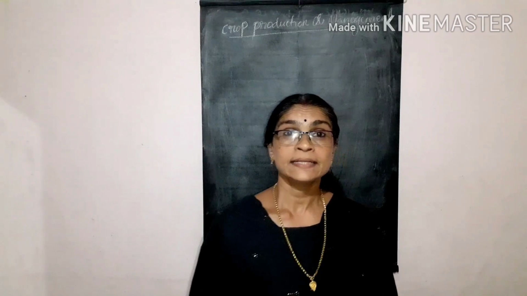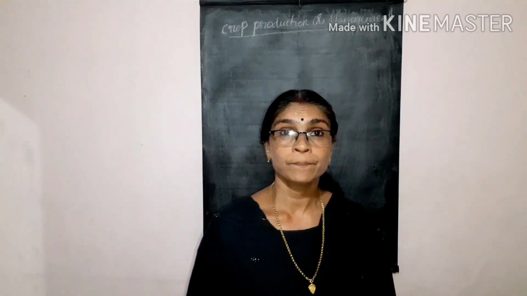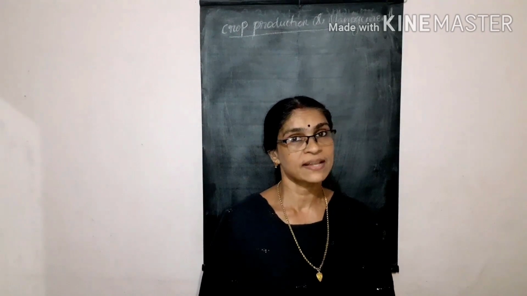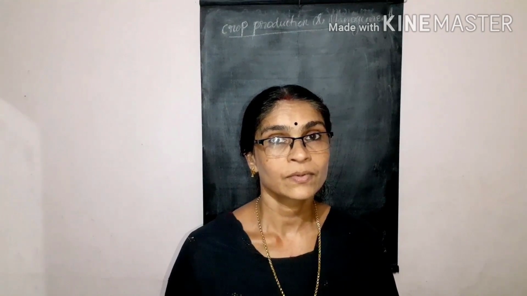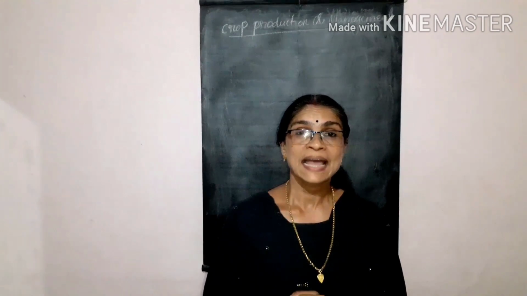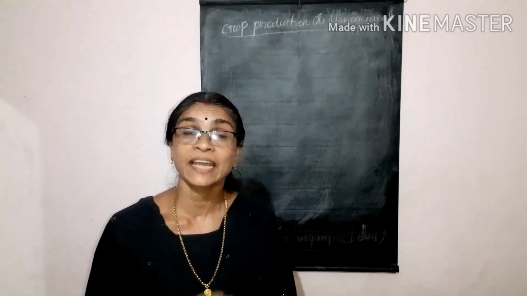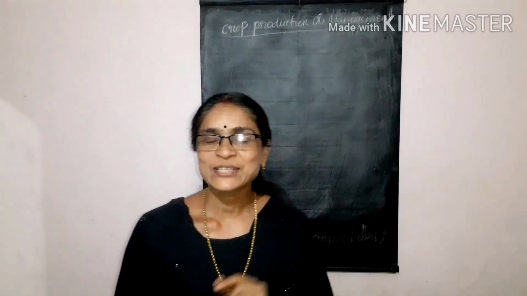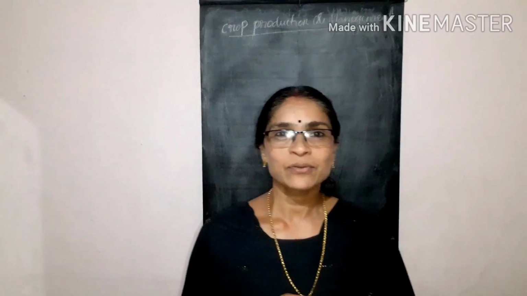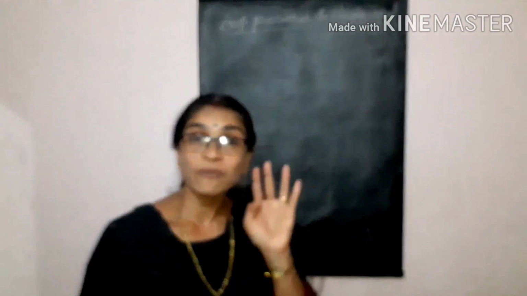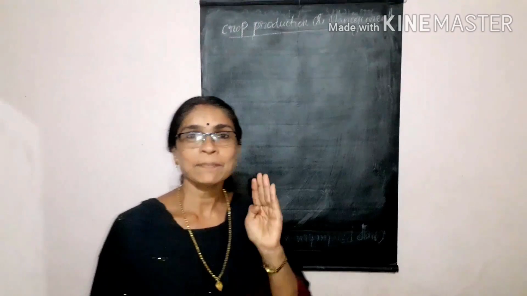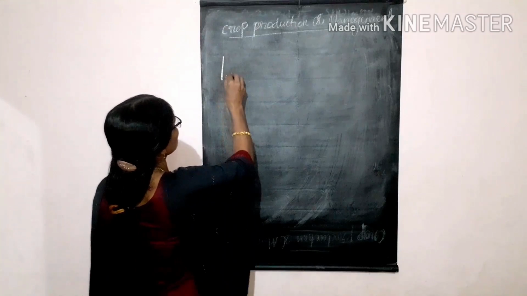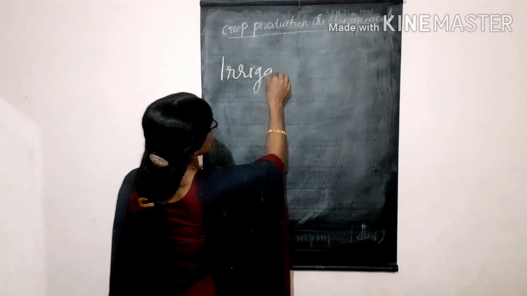In order to maintain the moisture of the soil, we have to water the crops at regular intervals. The supply of water to the crops at different intervals, we can call by one name. What is that? Irrigation. So, my dear students, today let us discuss irrigation. This is the fourth step in the basic practices of agriculture, that is irrigation. Today we are going to discuss irrigation.